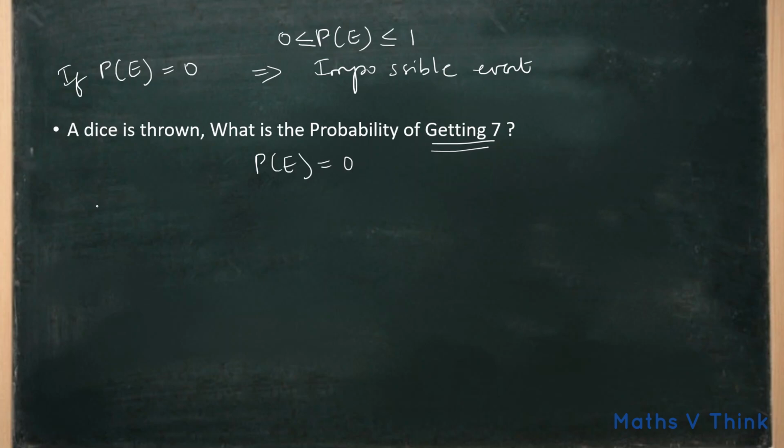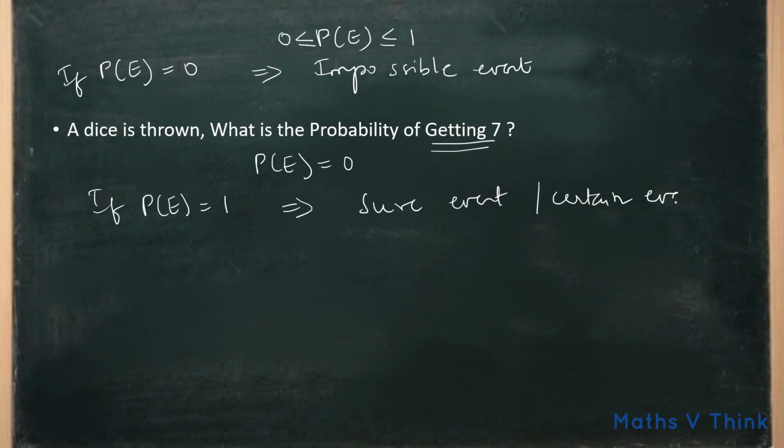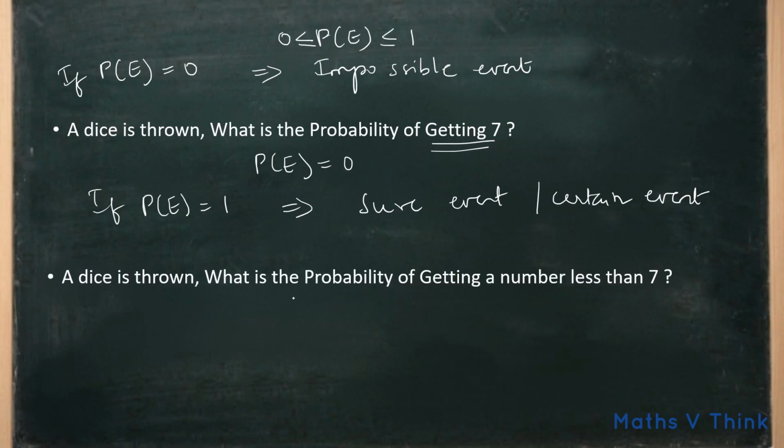Same way, if probability of event is equal to 1, it is a sure event or certain event. For example, a dice is thrown, what is the probability of getting a number less than 7?